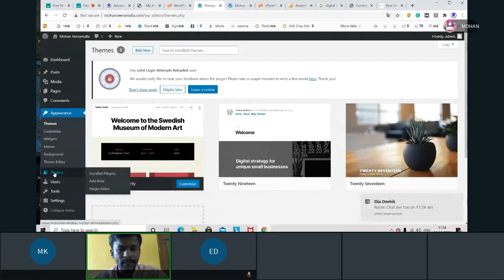Yesterday we have seen plugins, and how to select a plugin by seeing a tick mark. This we have seen yesterday.